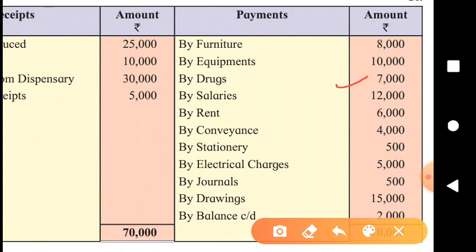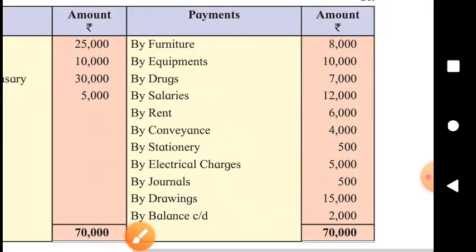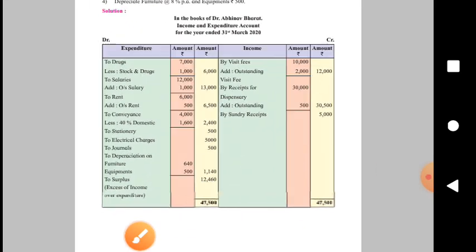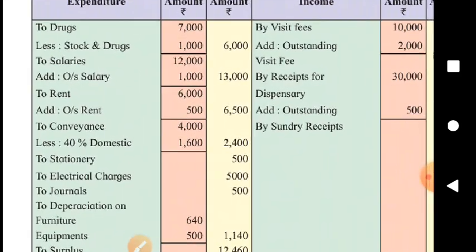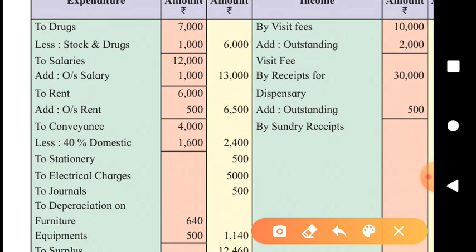We thought this year we have used all these drugs, but adjustment says that though we purchased drugs of rupees 7,000 this year, we haven't used all these drugs this year. That means out of 7,000, drugs of rupees 1000 haven't been used this year.